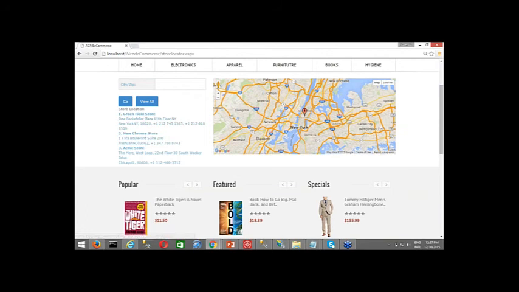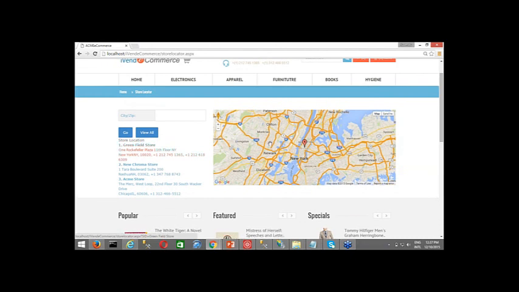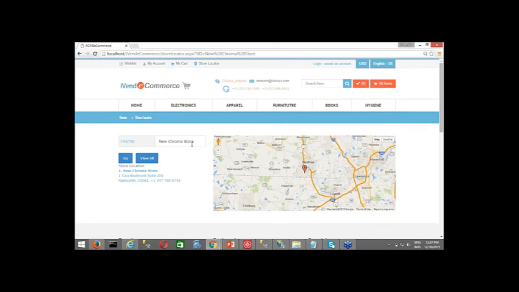So you can see that this was a Greenfield store, which was a physical brick and mortar store, and these are the franchisee stores that have been created. These are provided with links. If you click on the links, it will take you directly to that particular store, and you can also search with the city and zip over here. All right.